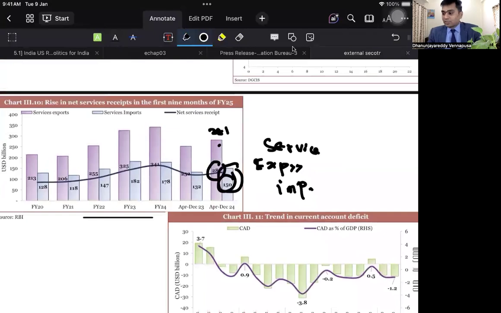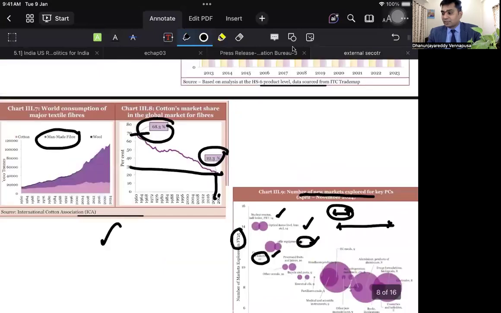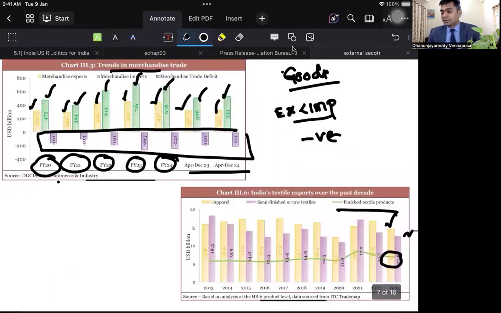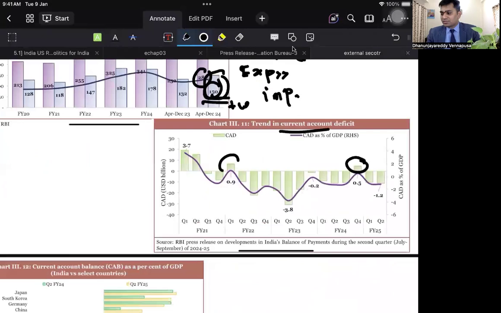So what is current account deficit? Current account deficit is the balance between the goods trade deficit and the service trade surplus. Except in a few circumstances, India normally will have a current account deficit. Even in financial year 25, it is minus 1.2. So this is what we observe. Only a few times it is positive, but the majority of the times it is negative.